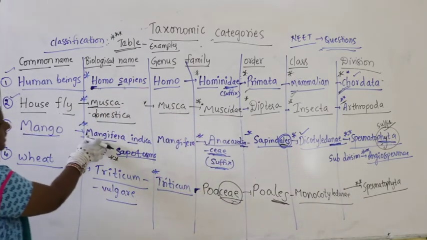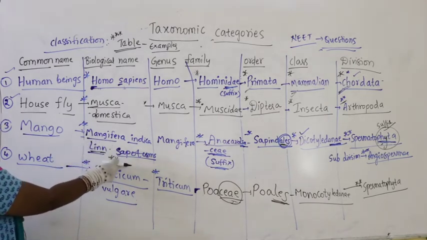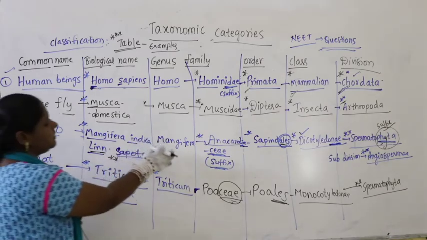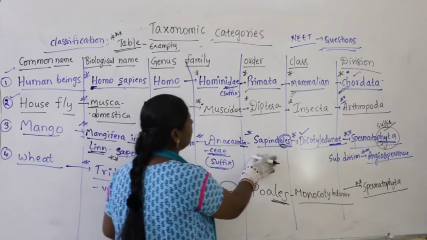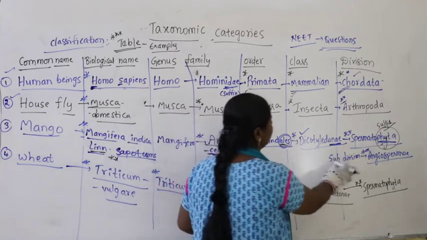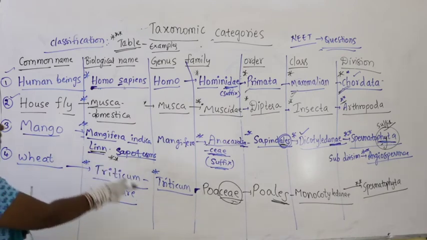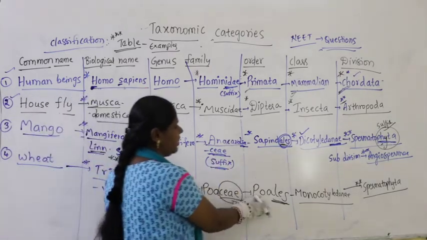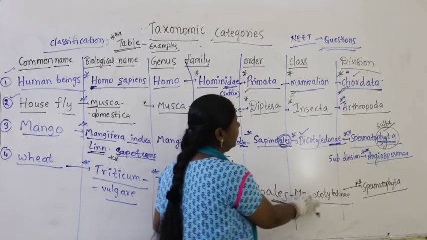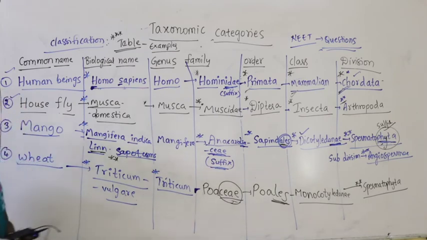Mango, Mangifera indica is the scientific name, Linnaeus is the first scientist whose name was changed by the second scientist, Sapotrums. Remember this: Mangifera, Anacardiaceae, Sapindales is the order, class is Dicotyledonae, division is Spermatophyta. Next, wheat is the monocot example, scientific name Triticum vulgare, genus name Triticum. It belongs to family Poaceae, order Poales, class Monocotyledonae, division Spermatophyta, and subdivision Angiospermae.